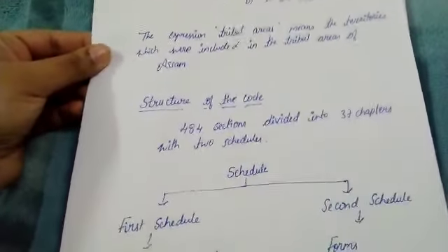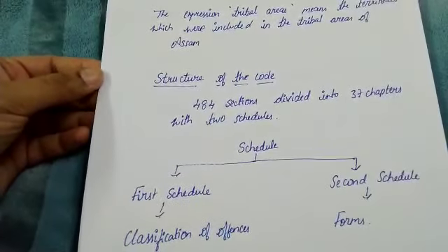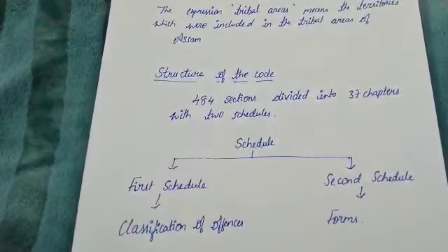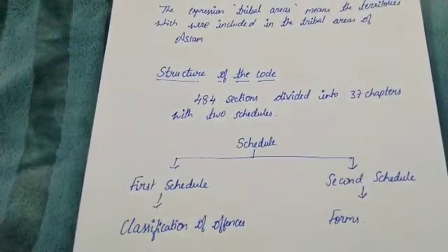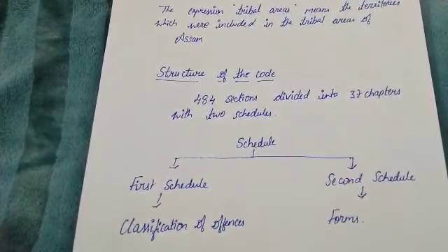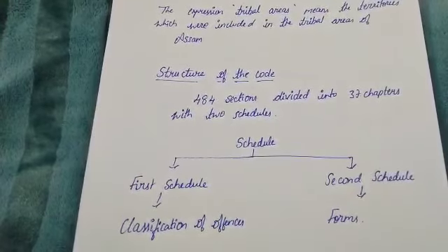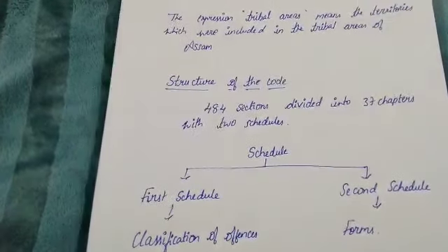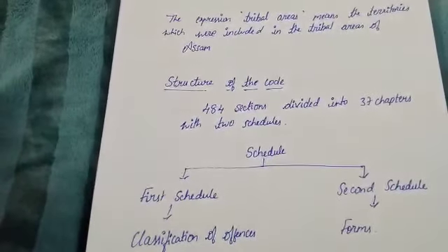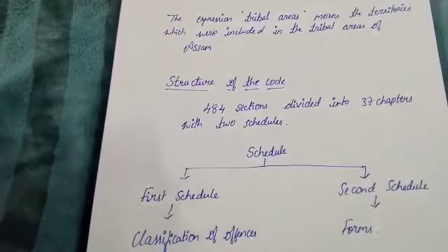So, the structure of the code. Originally, there were 484 sections and 2 schedules. After the amendments made, there are totally 523 sections and 2 schedules. 39 new sections have been added to the code. Note, the 484 sections remain the same and the new 39 sections are newly incorporated with the suffix A, B, C and so on.